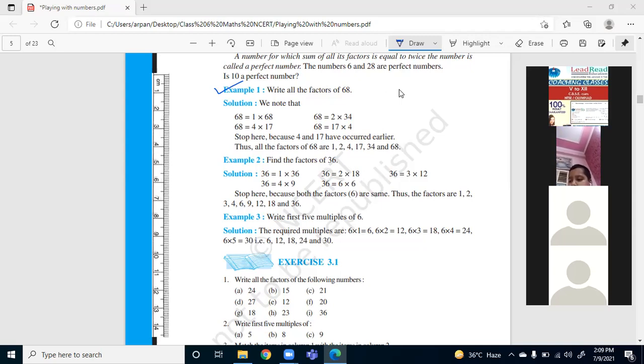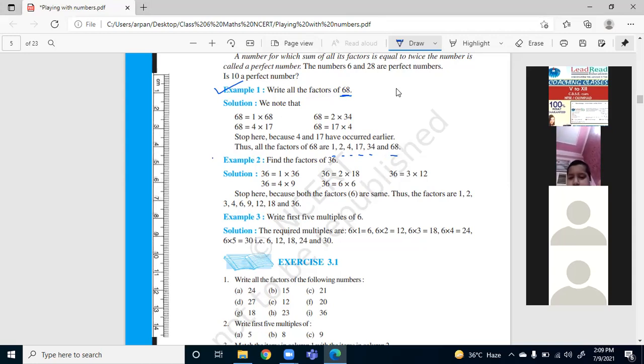I missed 34. I have written it. So mistakenly you have written 46. Okay, no problem. So let's proceed. So the factors of 68 are 1, 2, 4, 17, 34, 68. That was correctly given by Ahana and Hirday.